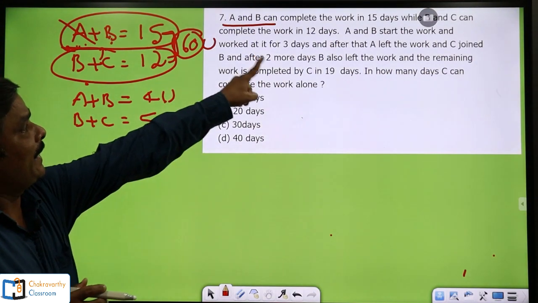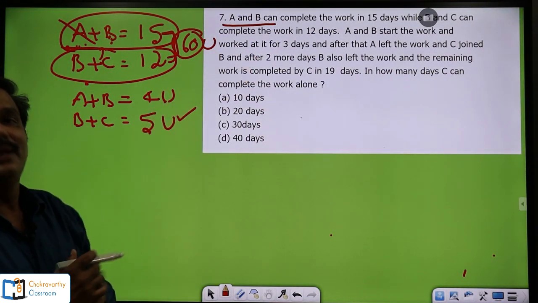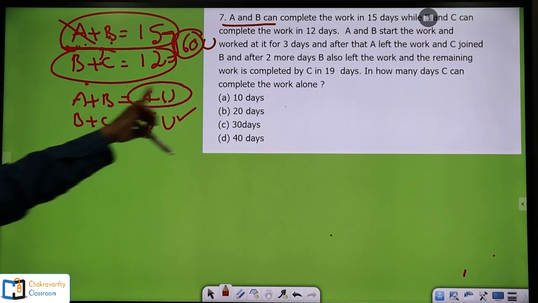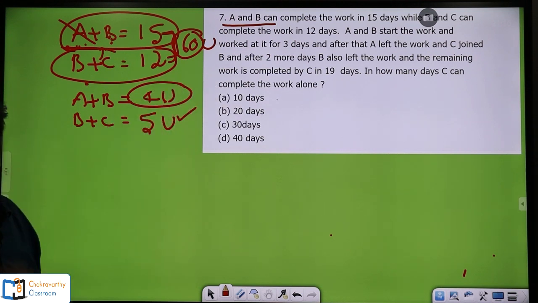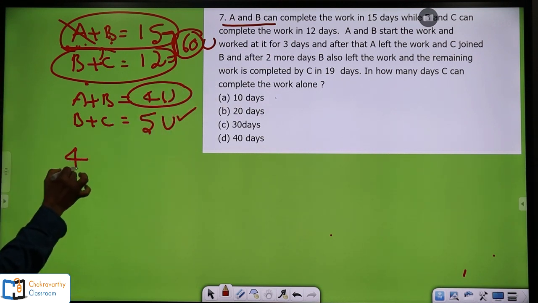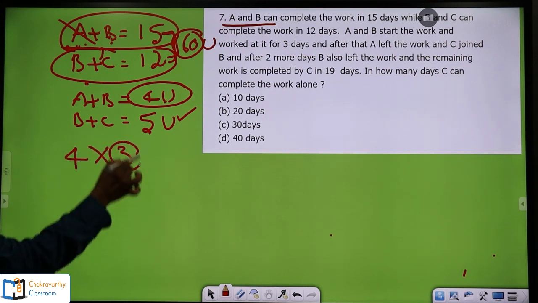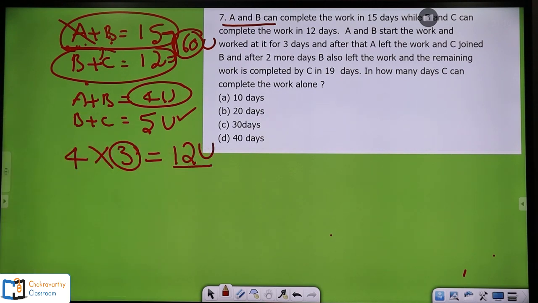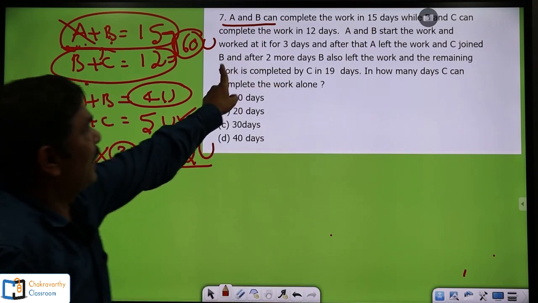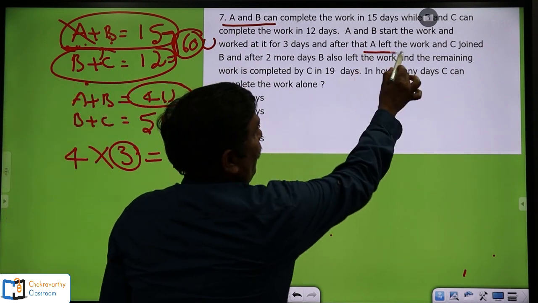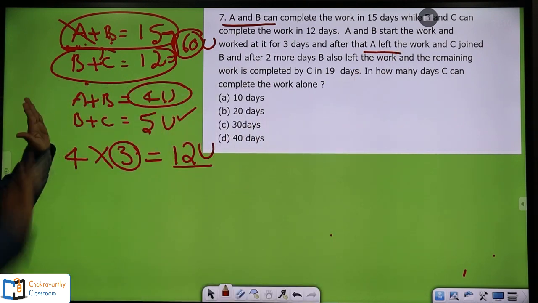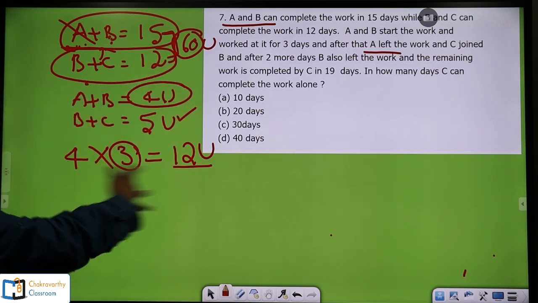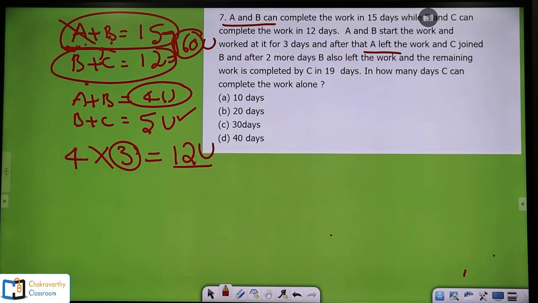After that, what they have given: A and B start the work and worked at it for 3 days. What is A and B's capacity? 4 units per day, right? They worked for 3 days, so 4 units per day into 3 days, A and B had completed 12 units of work. The next one is after that A left the work and C joined B, and after 2 more days B also left. That means for the next 2 days B and C work together.